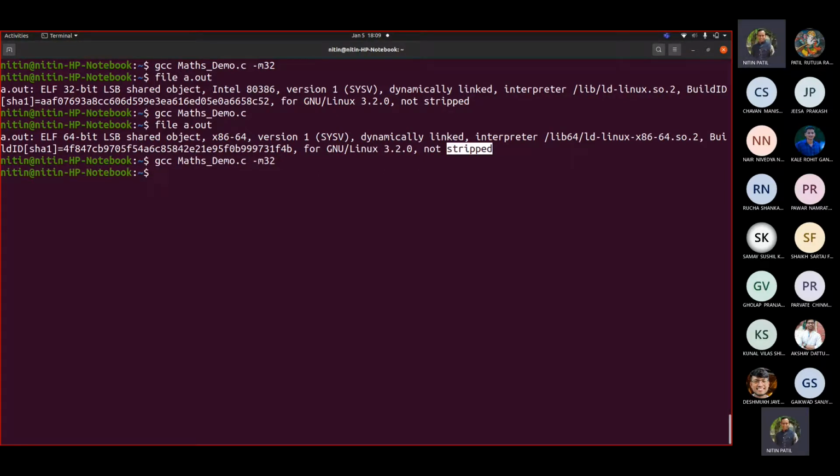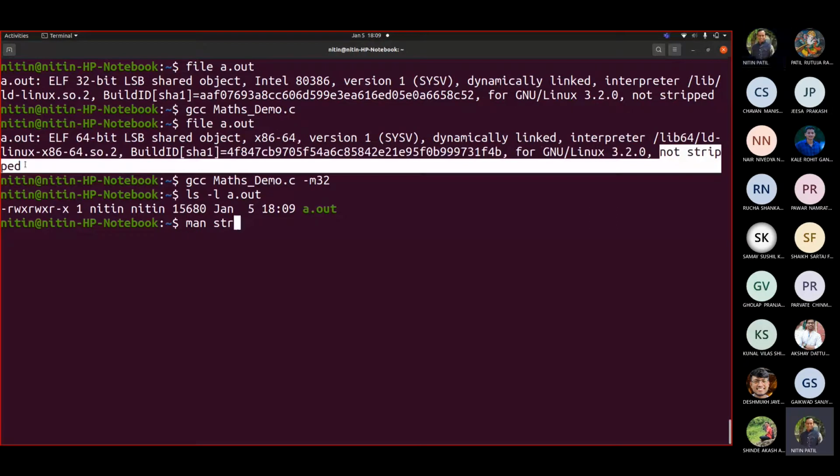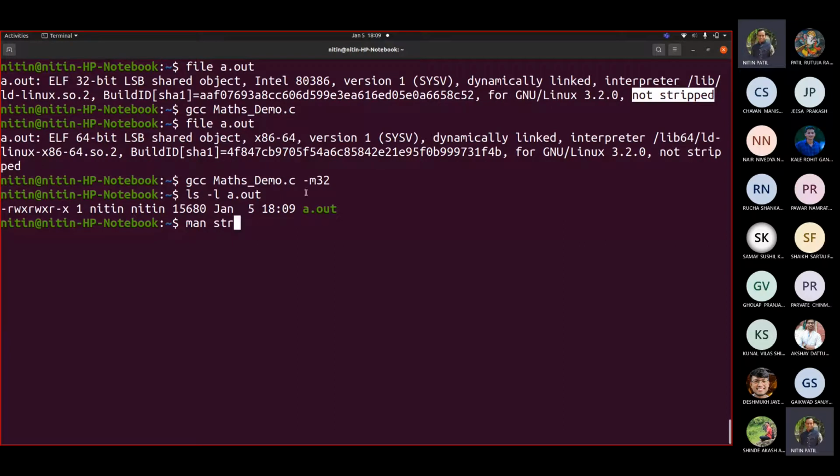Now if you see the size of this, ls -l a.out, what is the size? This is the size, by the way: 15680. So now if I wish to decrease this size, what can I do? There is a command, which you must have seen, because it adds this not stripped, correct? Can you see this word? Here also it is added, not stripped. Now when we created the executable with 32-bit, we got 15680.